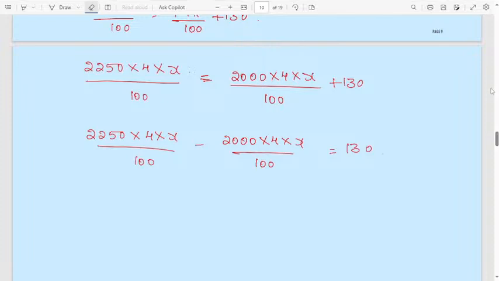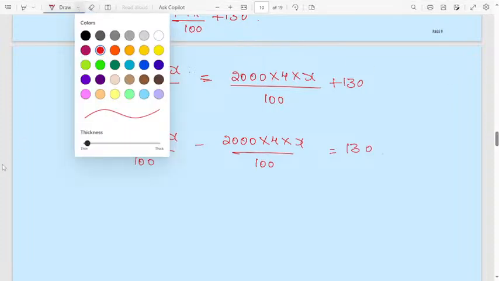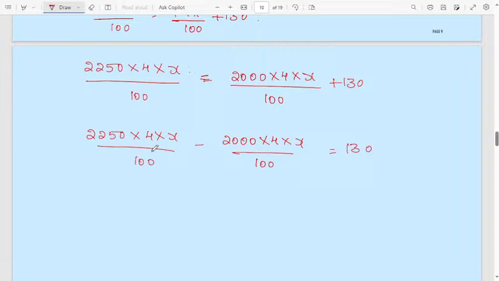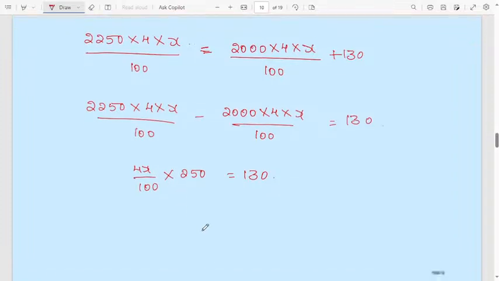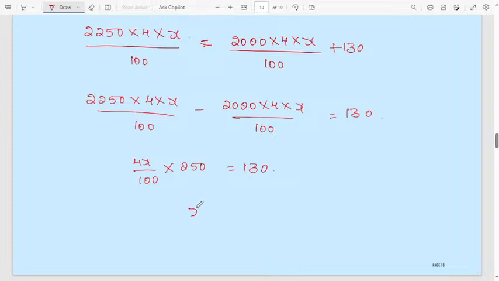Okay, here what is common? 4x by 100 is common. Then 2250 minus 2000 is nothing but 250. This will be 130. Otherwise cross multiply, this will be easy. X will be 13,000. 130 into 100, 13,000. Then 250 into 4 is nothing but 1000. 1000 gets cancelled. X will become 13%.